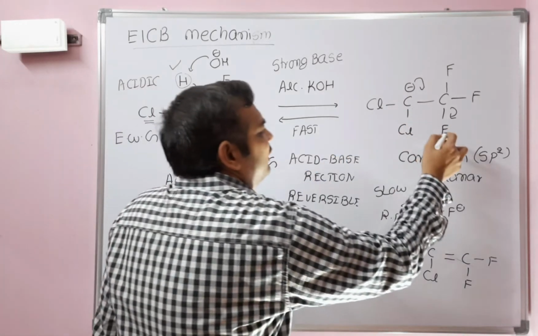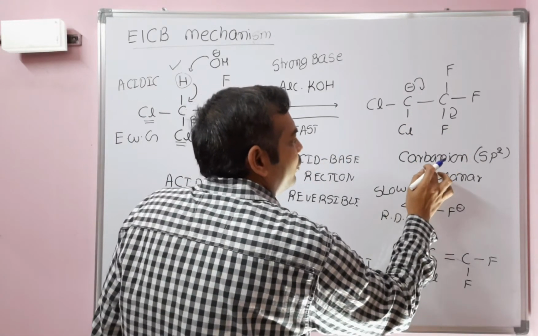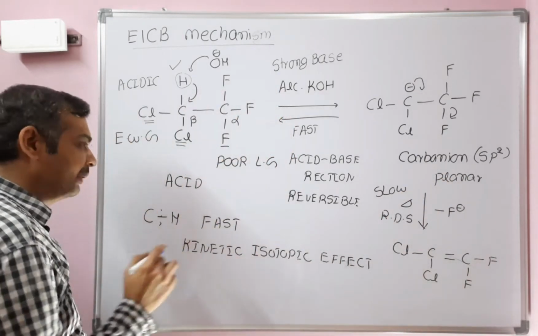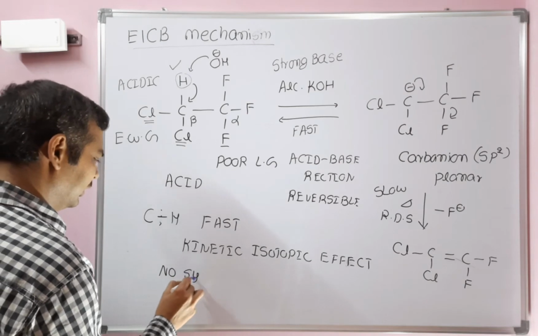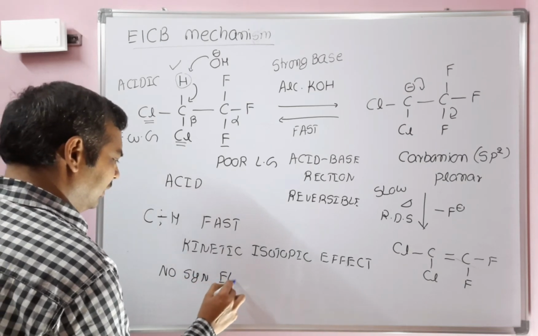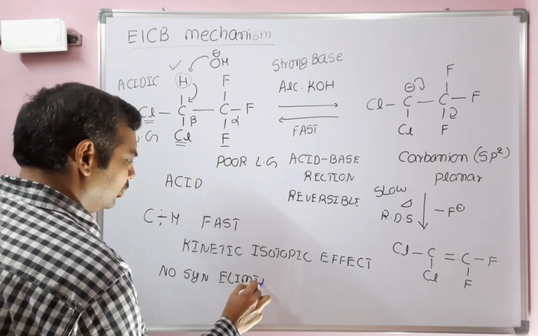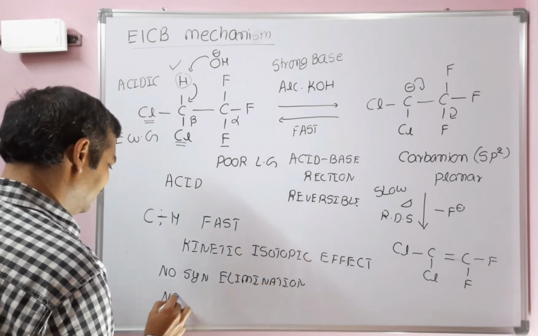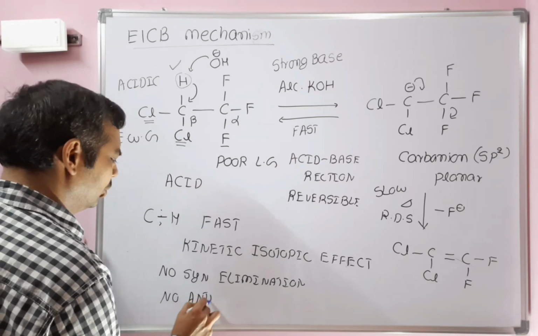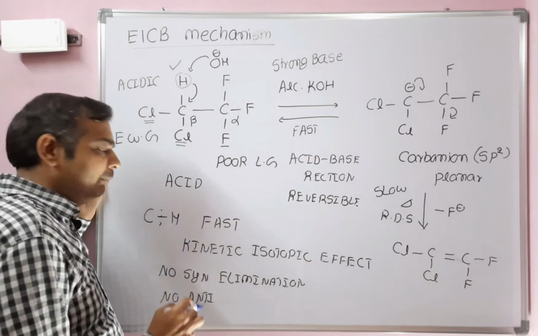And expulsion of the leaving group occurs through a planar carbanion intermediate. It's not syn elimination, and also not anti-elimination. Why? Because the elimination is taking place through a planar carbanion intermediate.